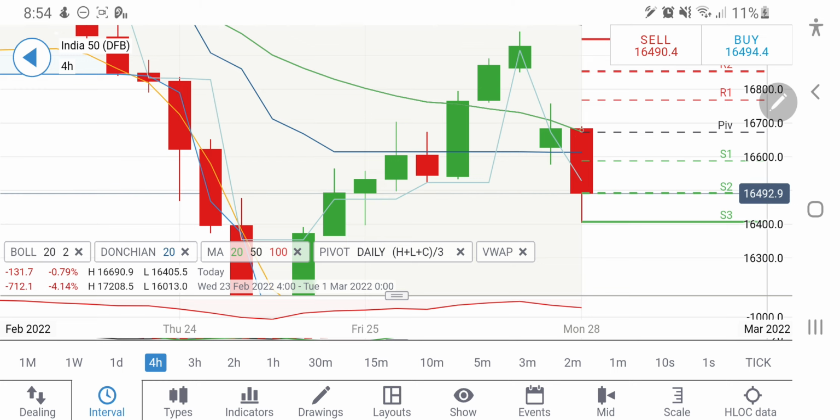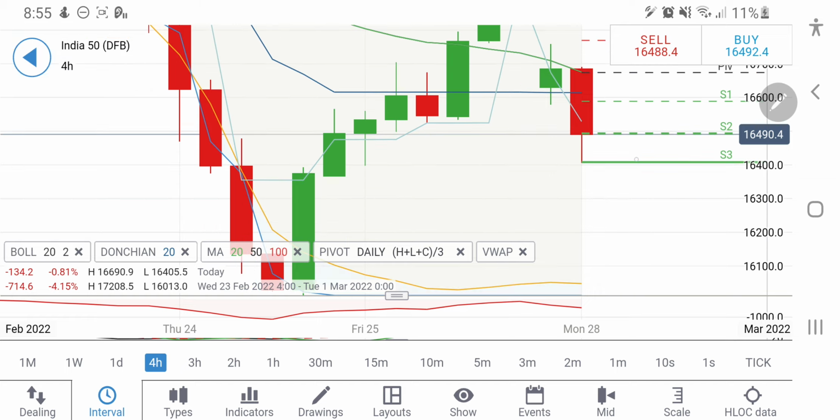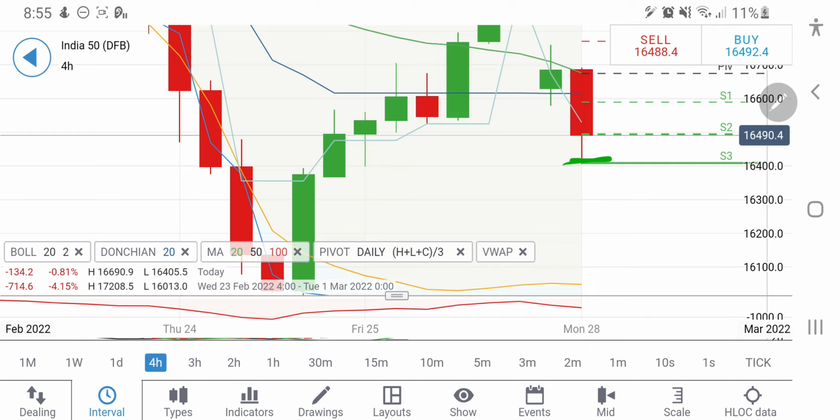Also look at the 16,700 levels on the 4-hour charts. It is also a pivot, and it is also a 20 period moving average on the 4-hour charts, which is coming here. So any rise beyond 16,700, yes, you can take a long entry there. 16,780, 16,850 and 16,900 can also be expected there. On the downside, 16,400 definitely is a stronger support. We may see it trading in between this zone, that is 16,700 to 16,400.